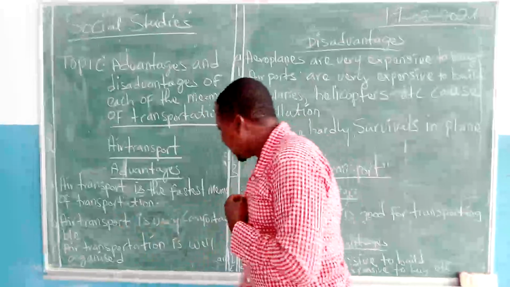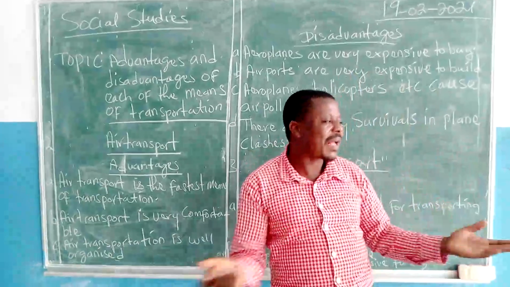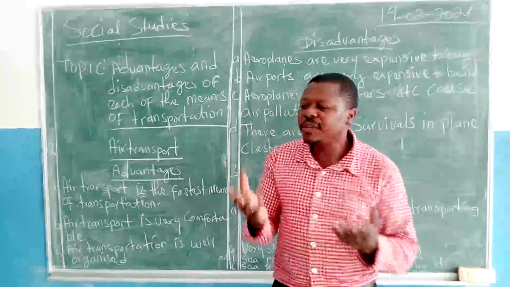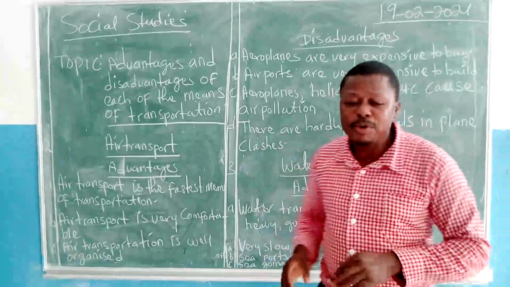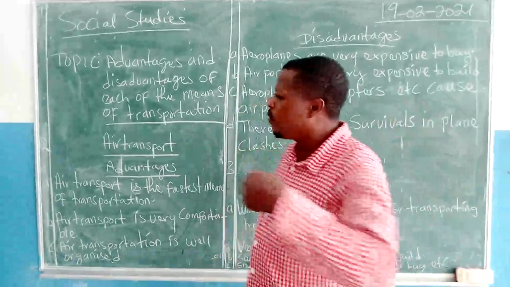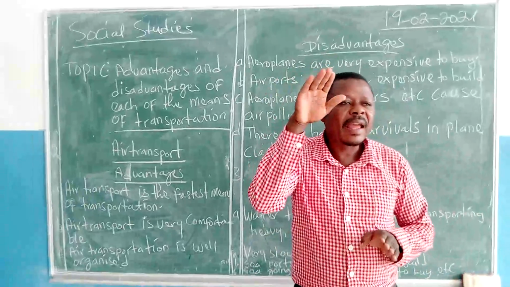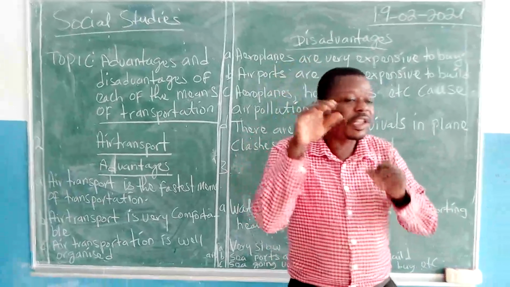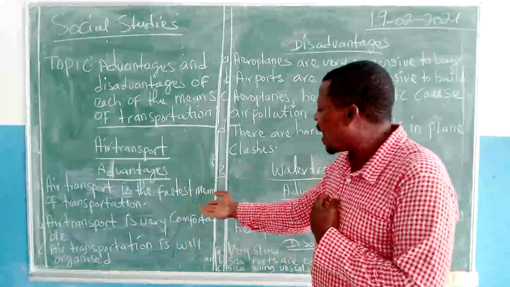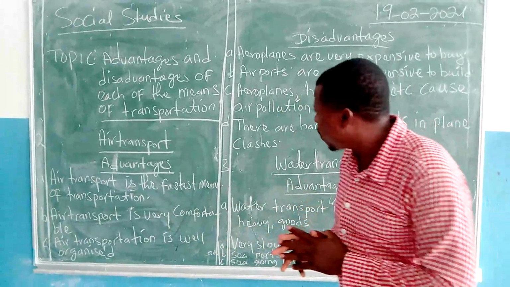We look at air transport again. It's very comfortable. When you are traveling by air, you are relaxed. They can even serve you food, drinks, and fruits. You don't have so many bumps like when you are in a car. Before you know, you fall in a pothole, before you know, you dive in another pothole. But in air transport, though there is some turbulence depending on the air density, it is not as much as when you are traveling on land. So that makes it an advantage: air transport is very comfortable.